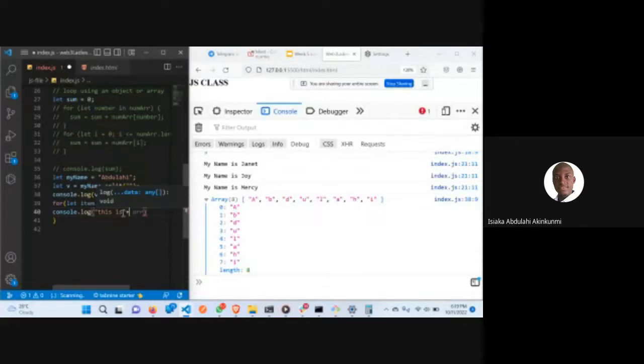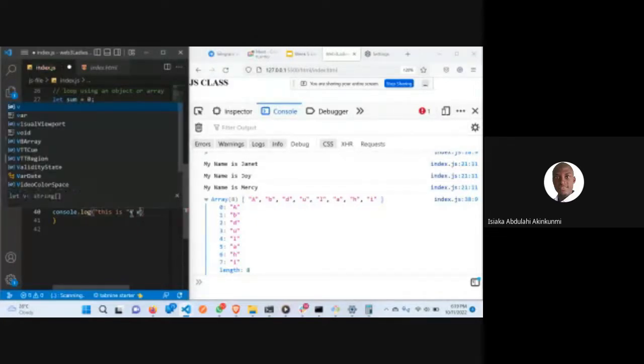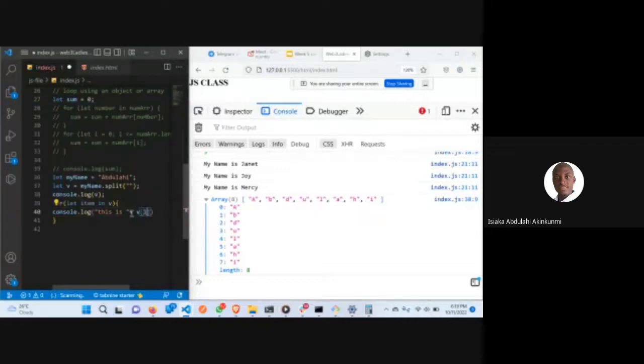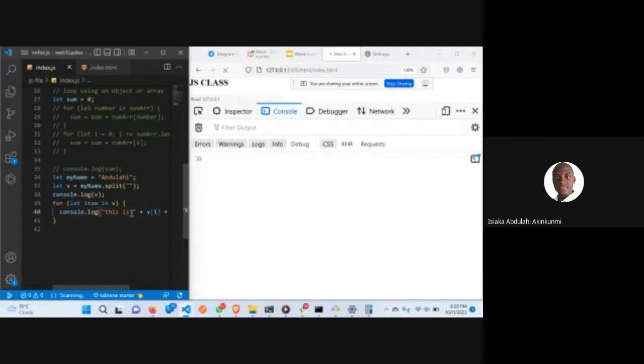This is what we call, I think you have been taught, concatenation, right? Yes. So now I'm concatenating this. Because I'm having the item in the array, I can now say V at I plus 1, 2, 3.